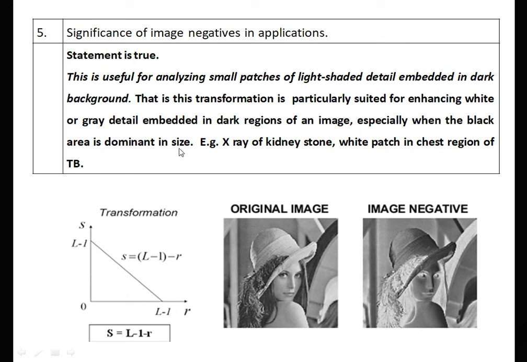In X-ray, for example, take the X-ray of a kidney stone, in which most of the portion is black, but the object, for example the stone, appears as a white patch. Similarly in the chest region for TB. Such objects can be easily seen in the X-ray rather than in our normal photos. So that is the significance of the negative.